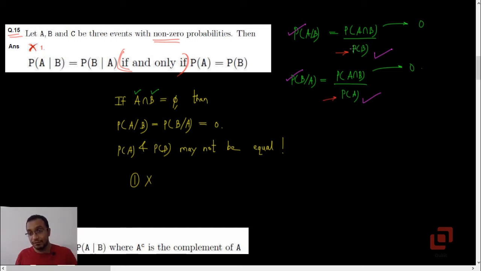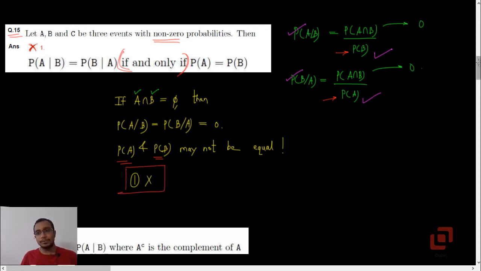Because if the numerator itself becomes 0, no matter what the denominator is, it will always be 0. So under the condition when A intersection B is a null set, P of A and probability of B may not be equal, but still the conditional probabilities are equal and they are equal to 0. So option 1 is not right.